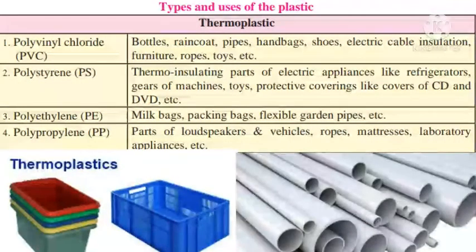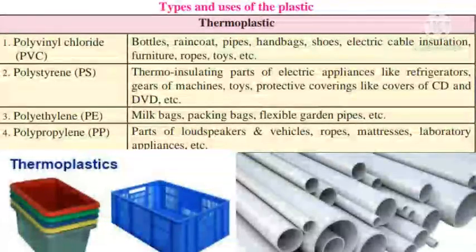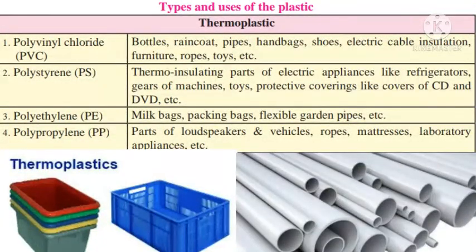Types and uses of the plastic. Now we will see the thermoplastic. First one in that, polyvinyl chloride, that is PVC. It is used in making bottles, raincoat, pipes, handbags, shoes, electric cable insulation, furniture, ropes, toys, etc.